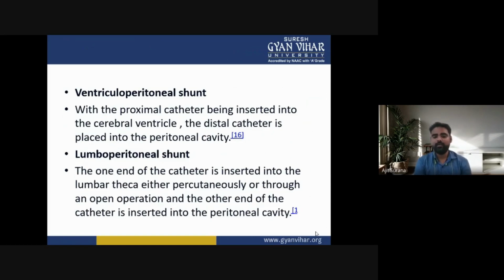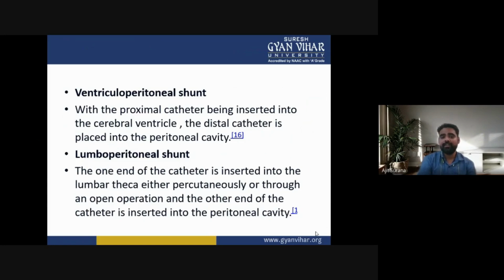Next is the lumboperitoneal shunt. In the lumboperitoneal shunt, one end of the catheter is inserted into the lumbar theca, either percutaneously or through an open operation, and the other end of the catheter is inserted into the peritoneal cavity.